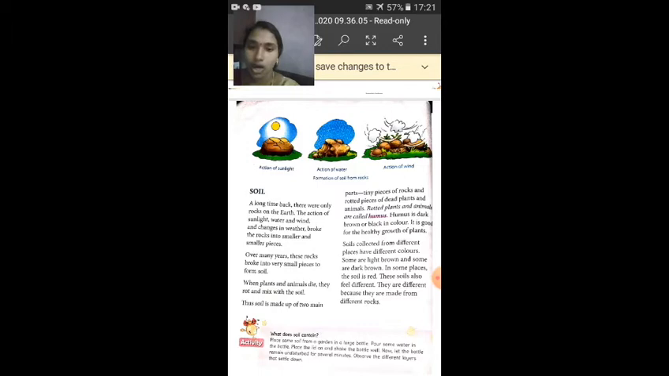So what do we call the rotted plants and animals? We call them humus, right? What do we call them? Humus. Okay children? So humus is dark brown or black in color. Have you seen the dark black colored soil? It is very fertile. You use it mainly for growing plants. So humus is used for growing plants.